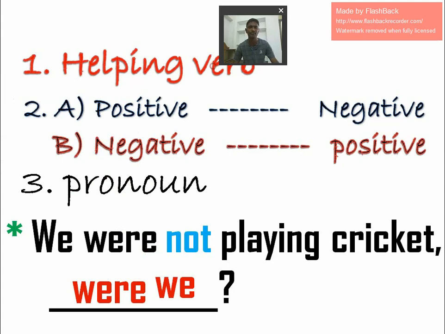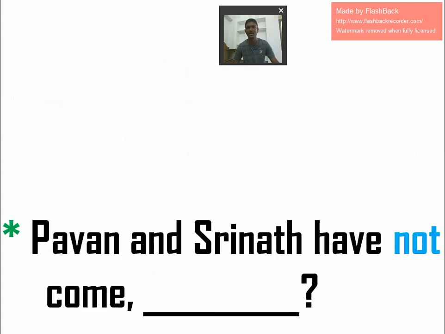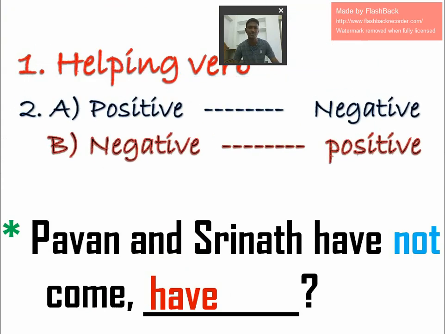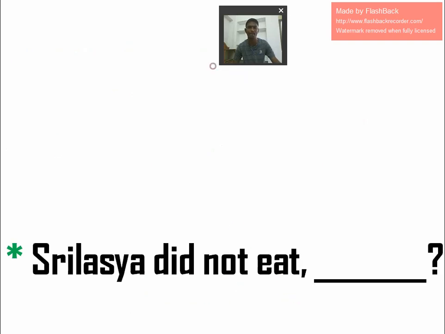We. Next: Pawan and Srinath have not come. So first, helping verb. The helping verb is "have". It's already negative. Positive becomes negative, negative becomes positive. Here negative is there, so it becomes positive. And third rule, pronoun. Instead of nouns, we have to write a pronoun. Here Pawan and Srinath, two nouns are there. Two, in the sense, is plural. Plural becomes they. So, "have they?"